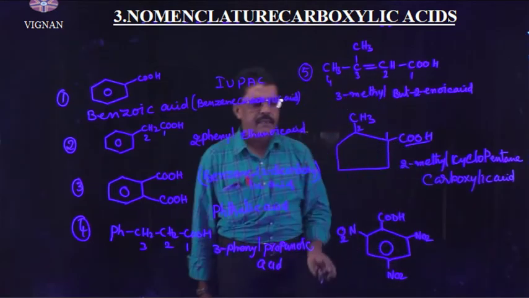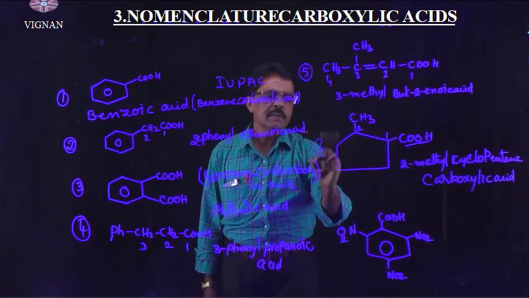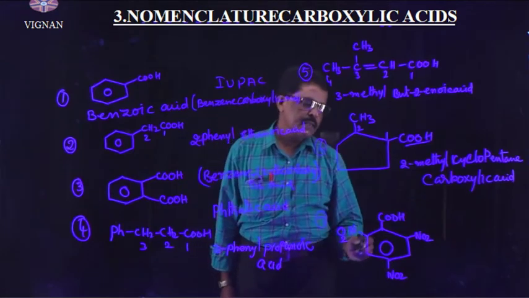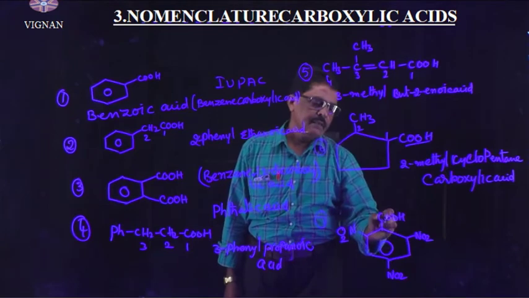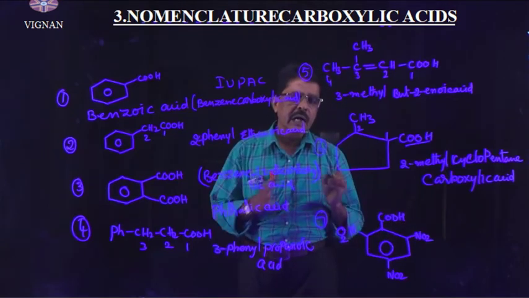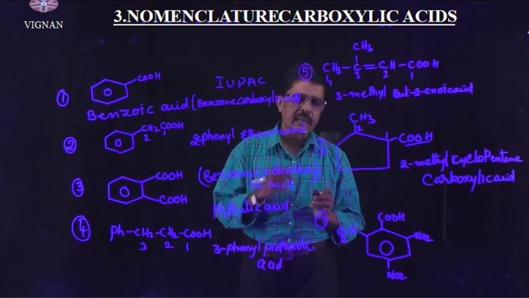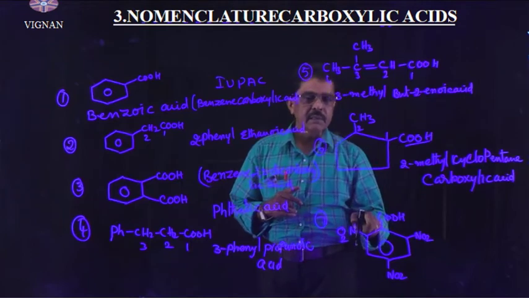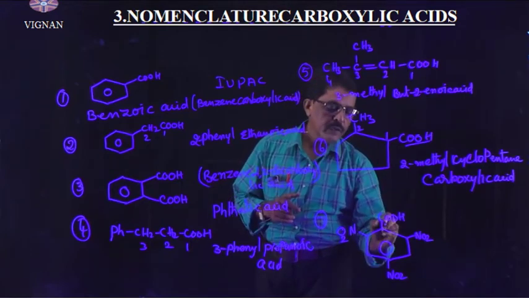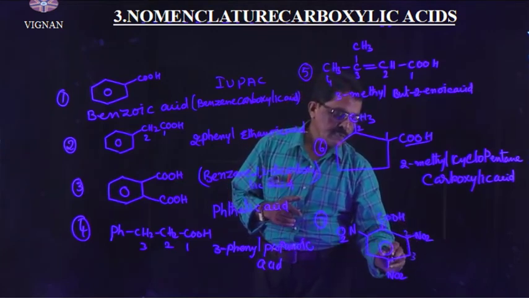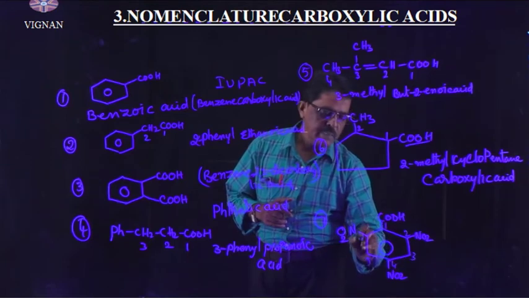One more compound here. This one is example number 6. This one is example number 7. In the 7th case, the benzene ring has 1 carboxylic group and 3 nitro groups. You have to give number 1 to the carbon in the benzene ring which is attached to the carboxylic group. Number 1, 2, 3, 4, 5, 6.